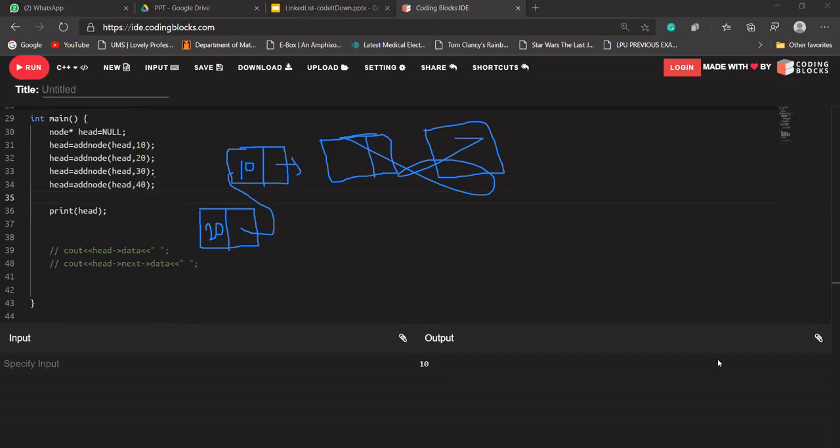Suppose, as Rohit is saying, we have a linked list. Each node will store the address of another node, and that will store the address of another node.